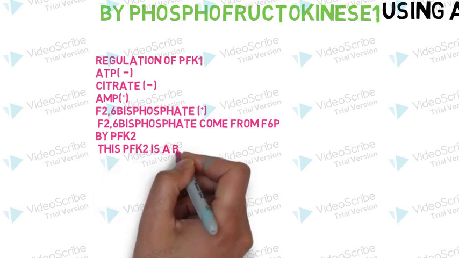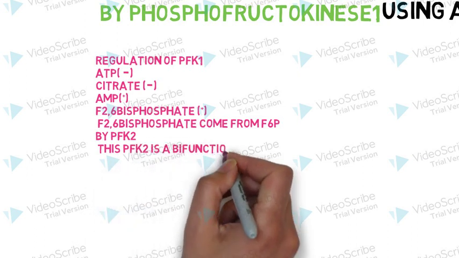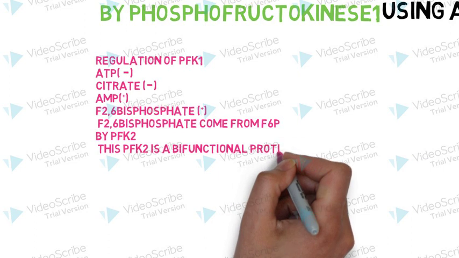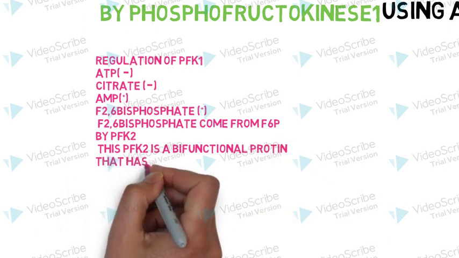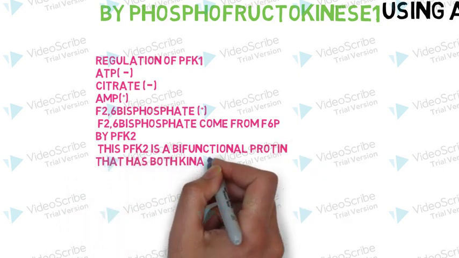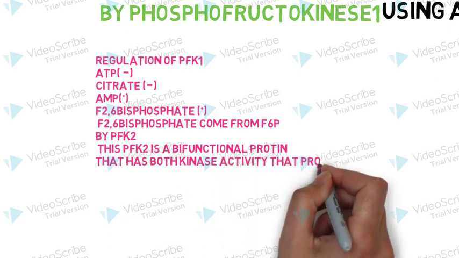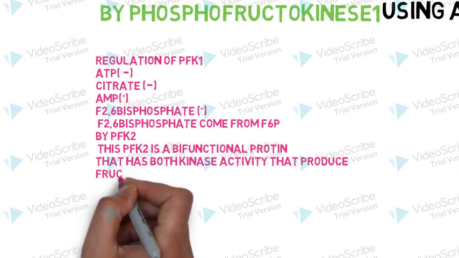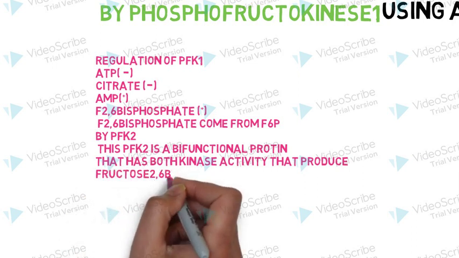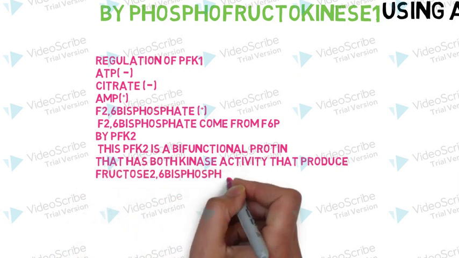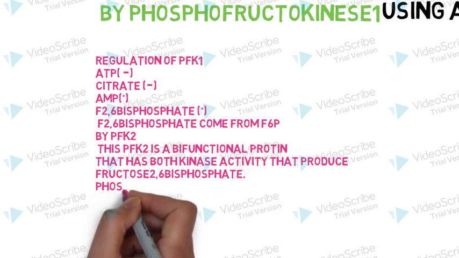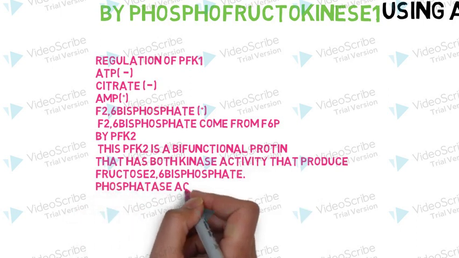This enzyme has both kinase activity and phosphatase activity. If this enzyme activates kinase, then fructose 6-phosphate will be converted to fructose 2,6-bisphosphate. Then it will stimulate phosphofructokinase 1 and glycolysis will move forward.